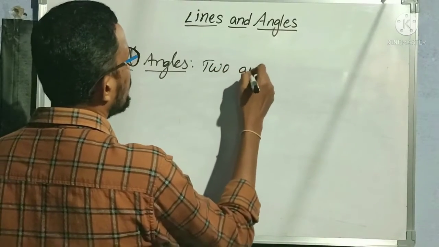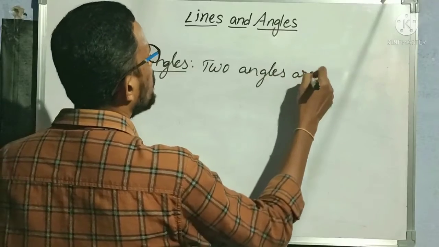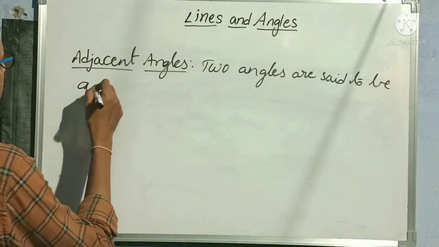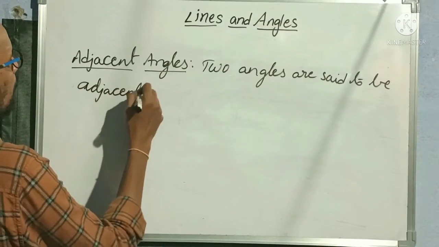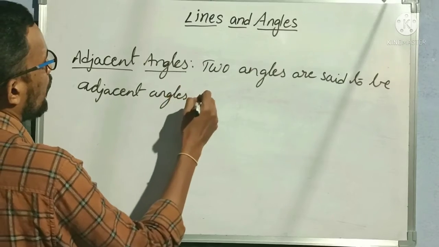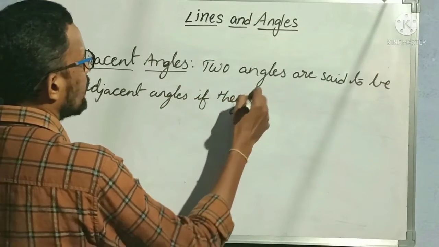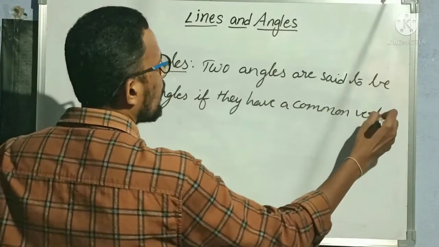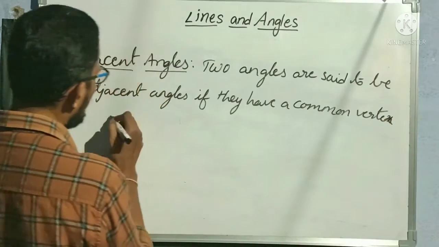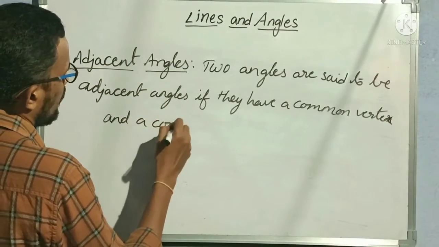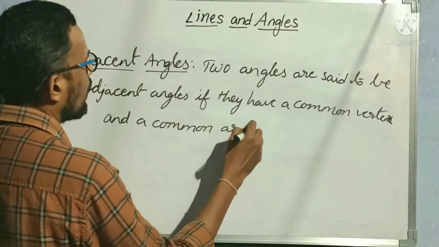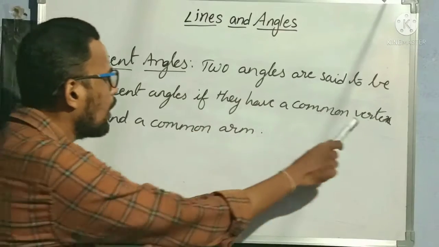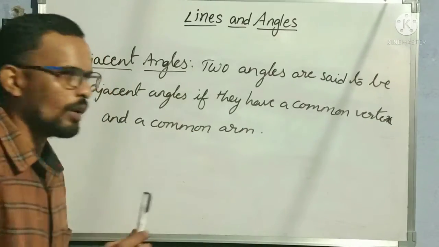Two angles are said to be adjacent angles if they have a common vertex and a common arm. Okay, two angles are said to be adjacent angles if they have a common vertex and a common arm.